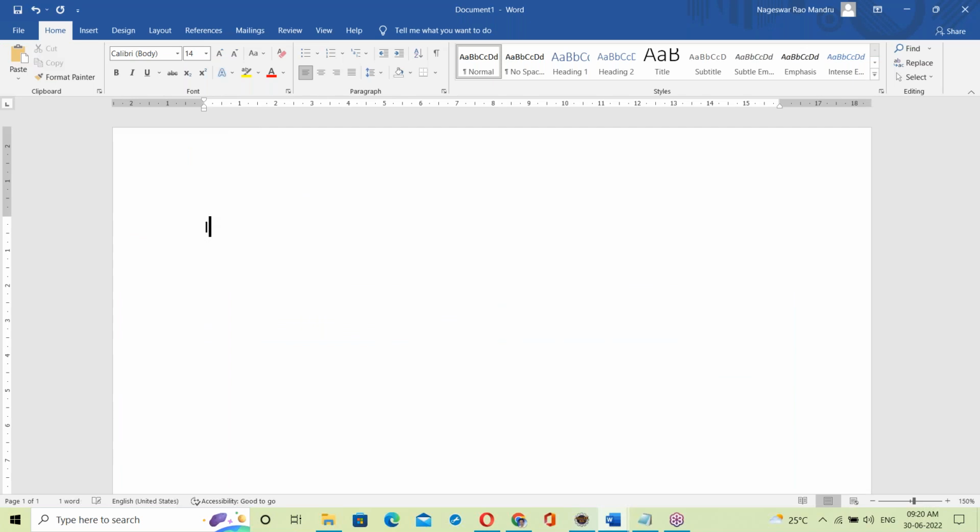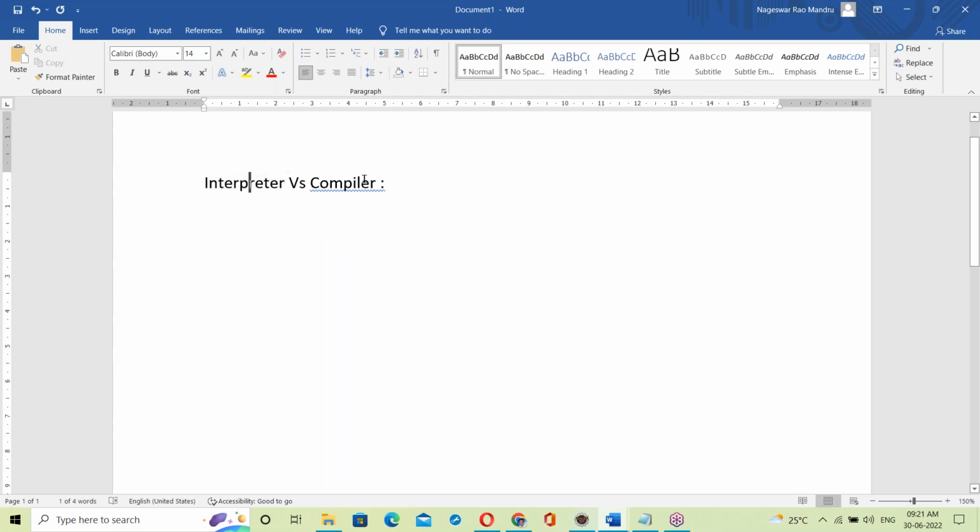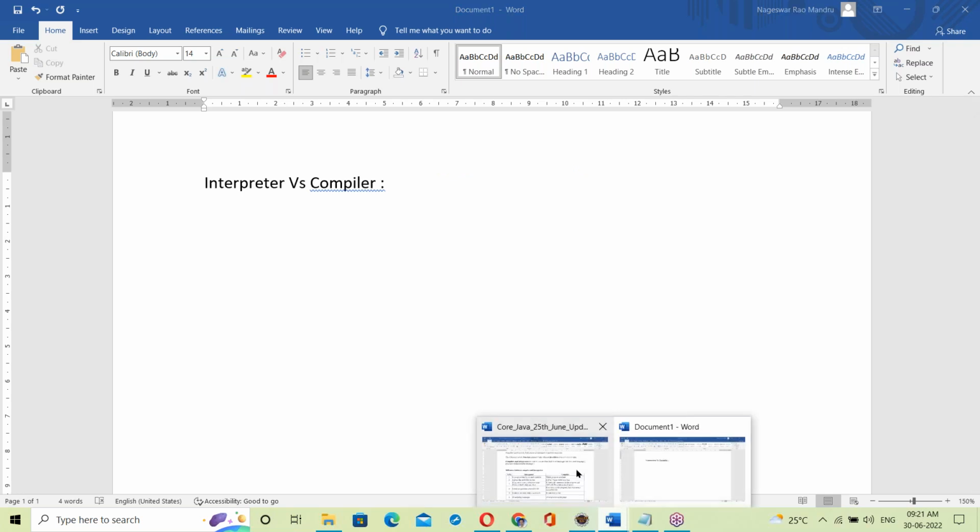Today's topic is interpreter versus compiler. Interpreter and compiler both are used to convert from a high level language to binary code. But there is a difference between the interpreter and the compiler.